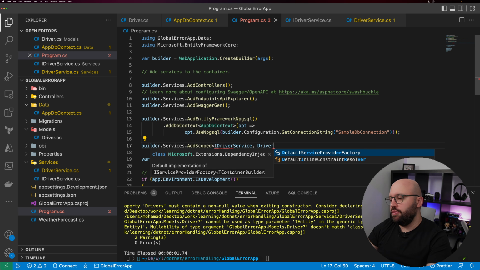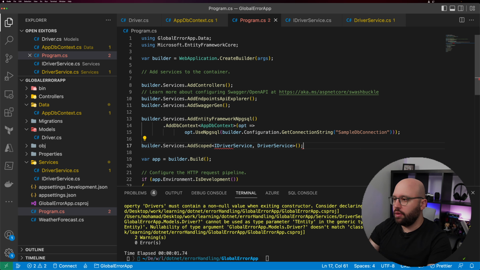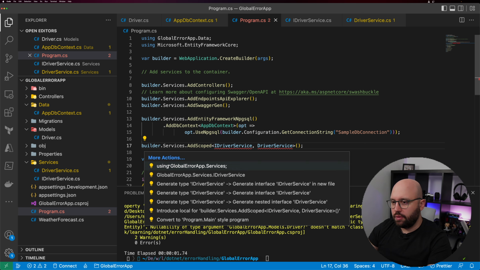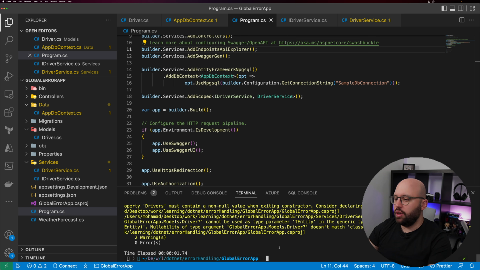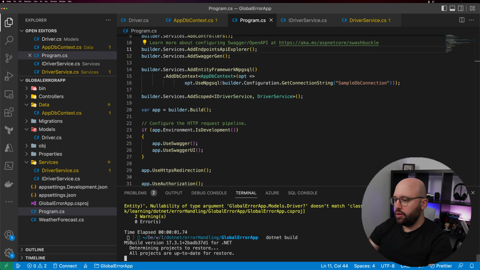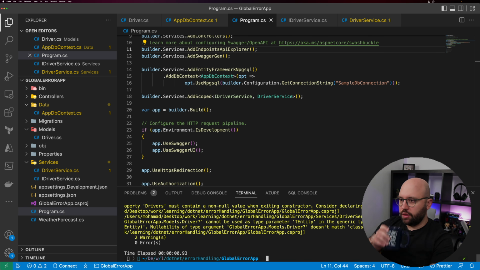So let's put DriverService, and we're going to put a DriverService, and let's just fix those references. Perfect. Let's do another .NET build just to make sure that everything is working as it should be. Okay, great.